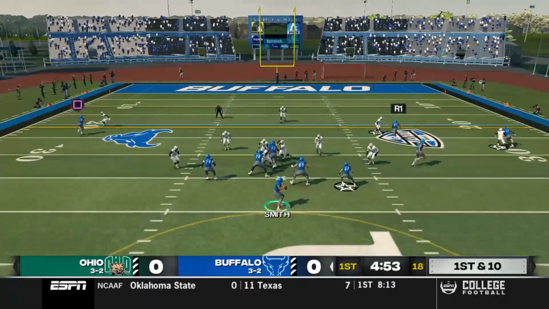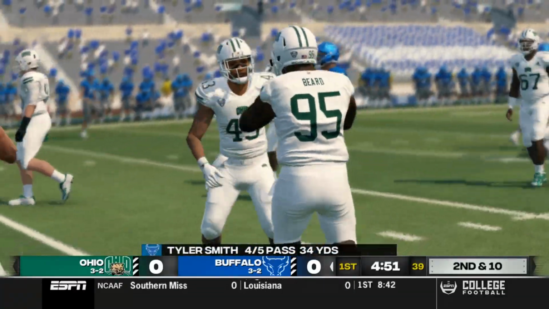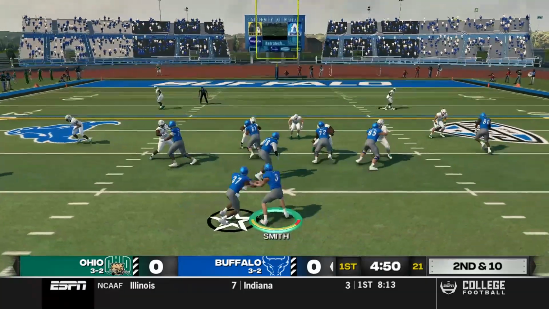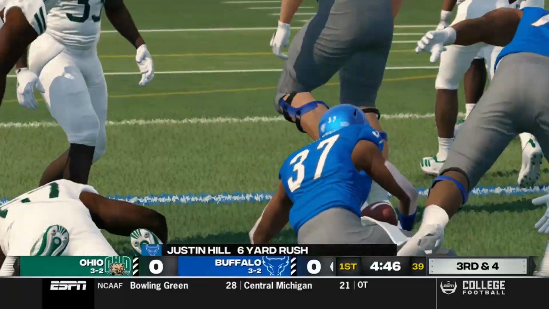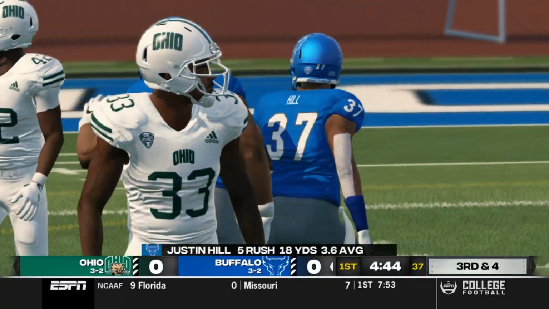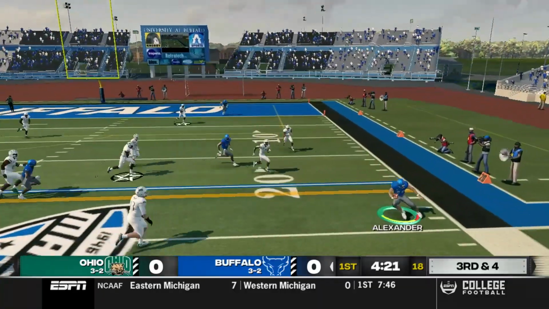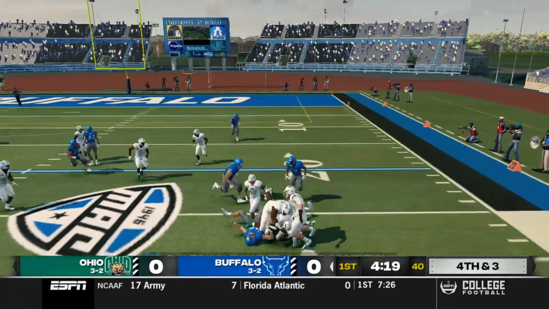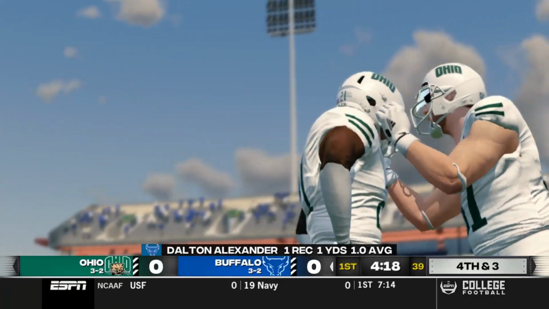1st and 10, Tyler Smith back to pass again. They're throwing it a lot today, and he just misfires in the direction of Ryan Glad. Tyler Smith on 2nd and 10 hands it off to Justin Hill. He breaks a tackle, falls ahead for a gain of 6. Here on 3rd and 4, Tyler Smith back to pass, looking for a screen, and he actually goes the opposite side. Dalton Alexander can only gain 1, setting up another 4th and 3.